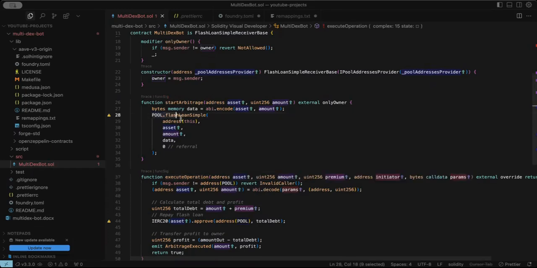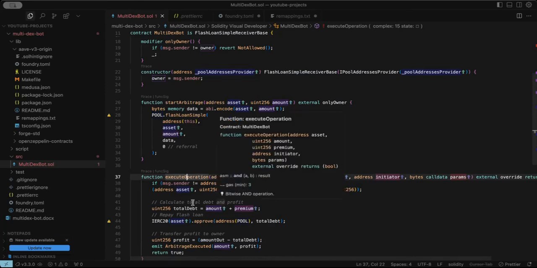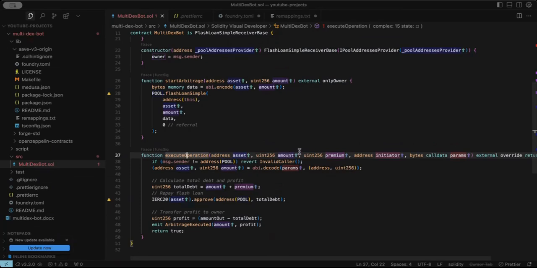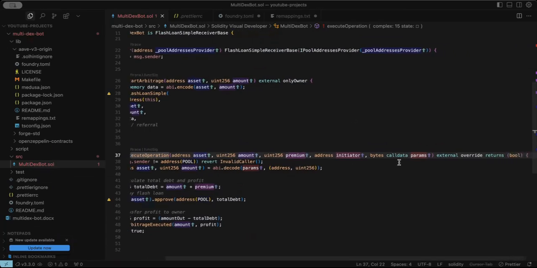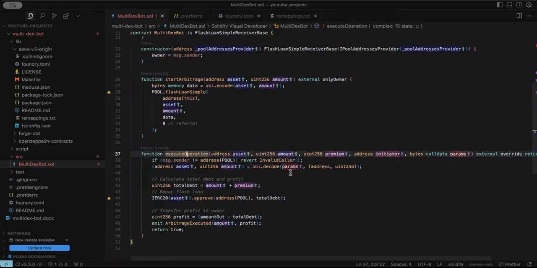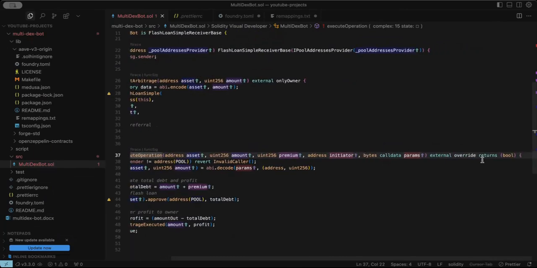So when we call the Aave pool contract here and tell it that we want to borrow an asset of this amount, and it should send our loan to this contract, to this address called address(this), the Aave contract takes every one of our parameters and calls back into our contract's executeOperation with all these parameters. So that's what I've implemented here.